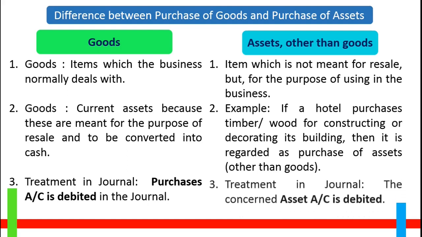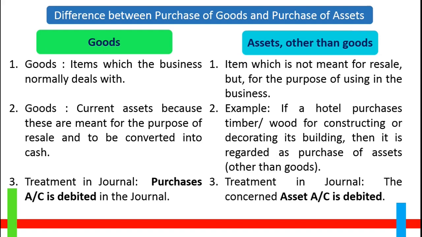Let us discuss another example. We know that a car dealer buys cars and vehicles from a car manufacturer for the purpose of reselling them to car buyers. Hence, for the car dealer, buying of car is regarded as purchase of goods and purchases account will be debited. But if a car is purchased by a book publishing house to be used in its office, then it will be regarded as a purchase of assets and car account or vehicle account will be debited. As our concept is clear regarding this distinction, now let us discuss a journal entry.